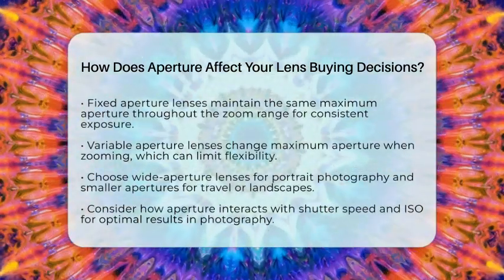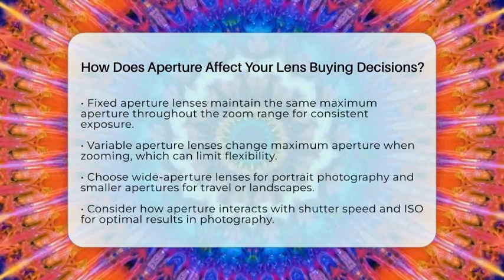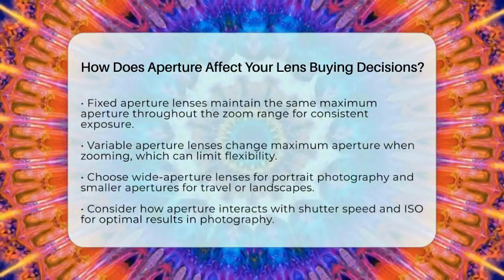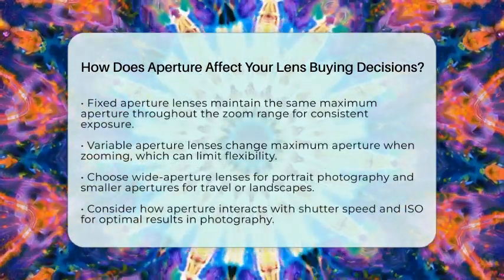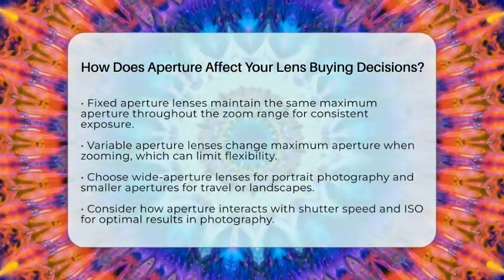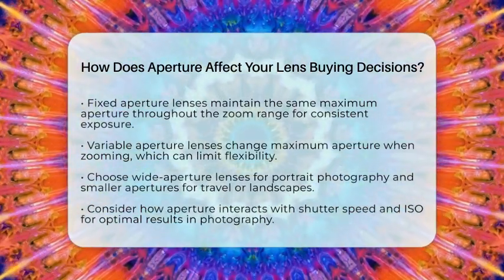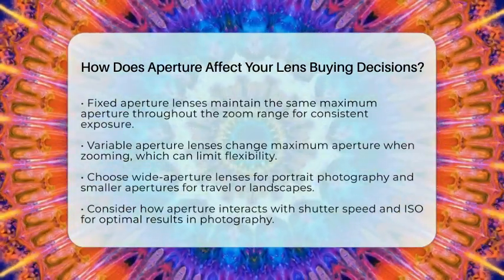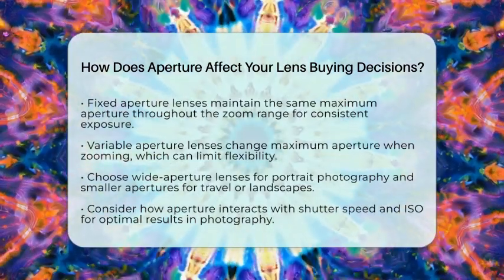Always consider how aperture interacts with other camera settings like shutter speed and ISO. This will help you choose a lens that fits your shooting style and conditions. Understanding aperture is essential for making informed choices when buying a lens, ensuring you get the best results in your photography journey.